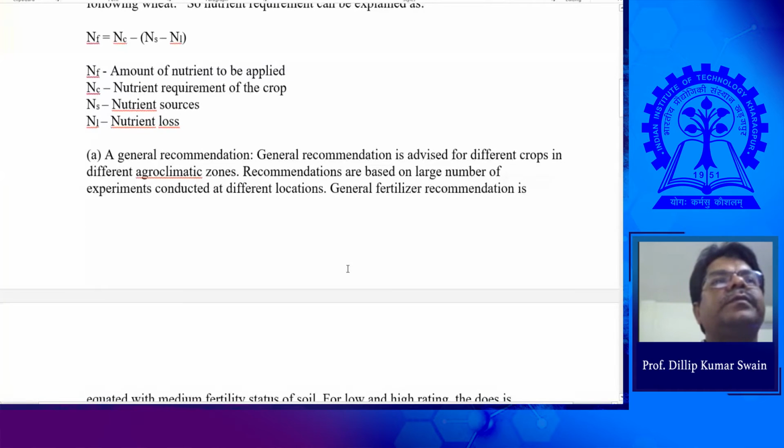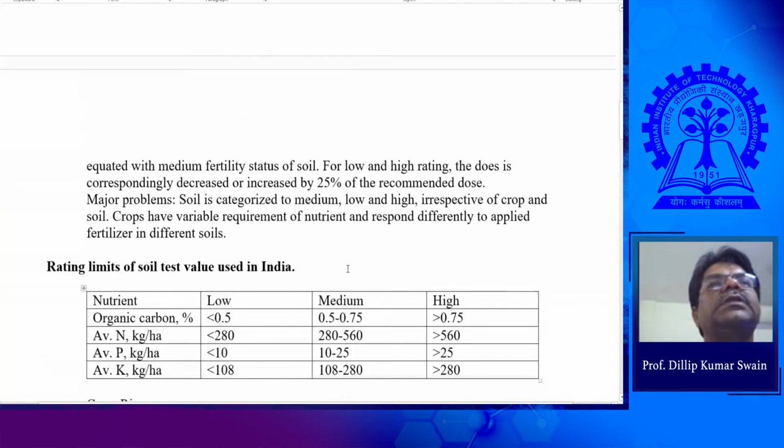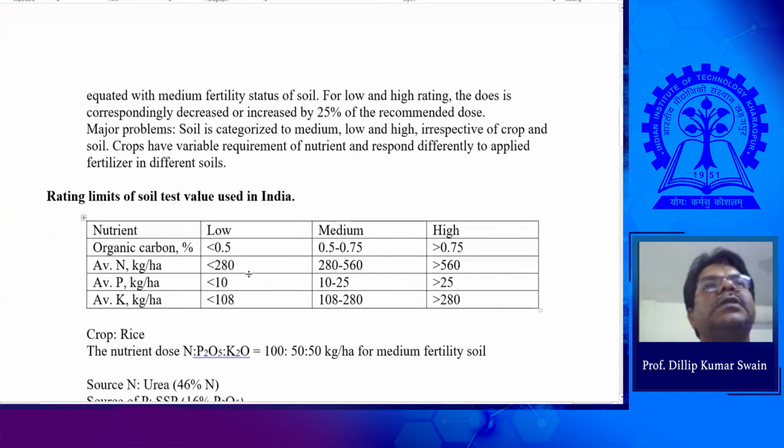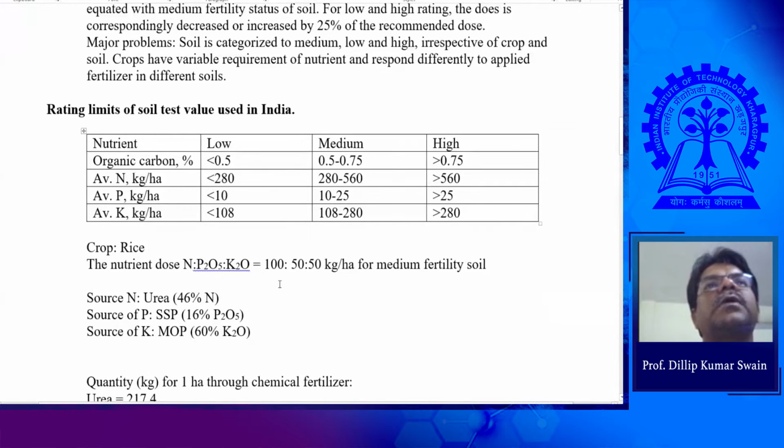general recommendation. If you don't know the exact soil value based on the soil nutrient status, the general recommendation is a blanket recommendation for a particular crop for a particular type of soil. Particular type of soil means the soil fertility status, whether low, medium or high fertility. Usually the blanket recommendation, or general recommendation, is given for a particular crop for soil of medium fertility. Based on the soil fertility status, if it is low fertility, then we increase the dose by 25%. If it is high fertility, we decrease the dose by 25%.